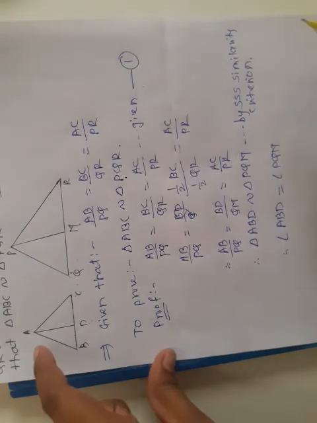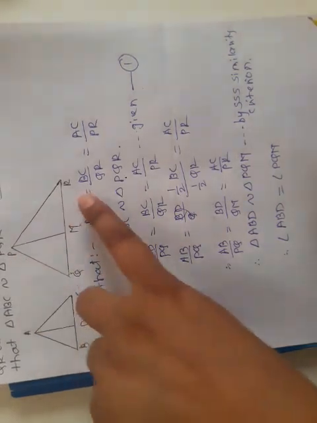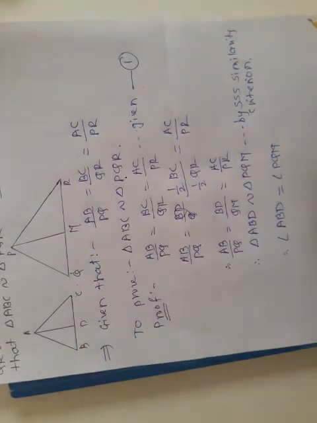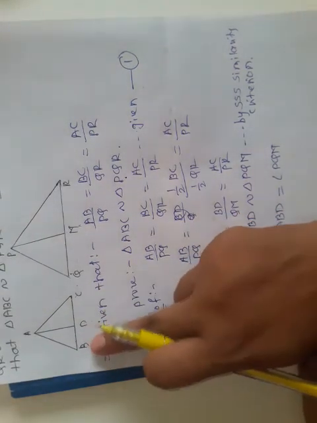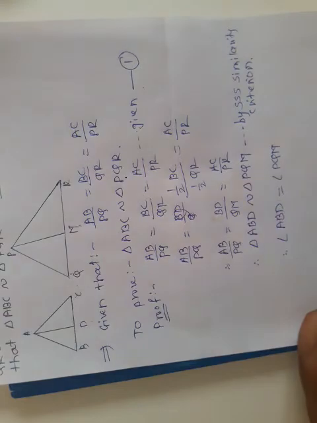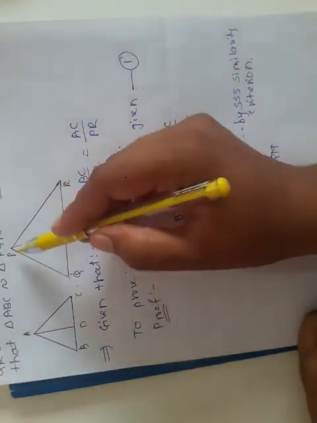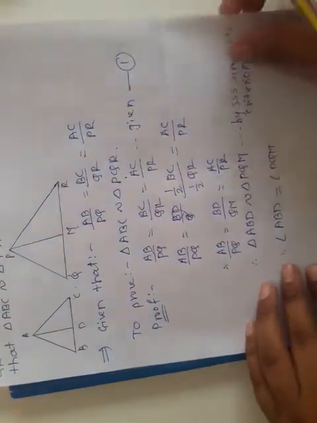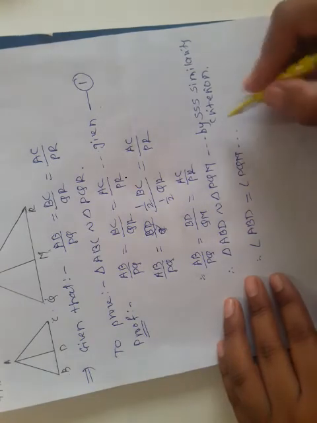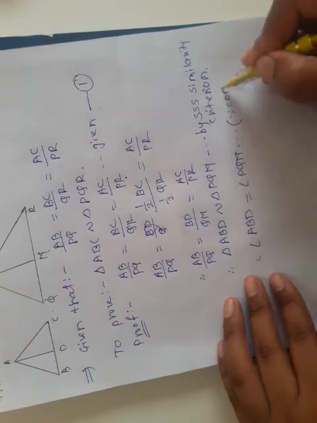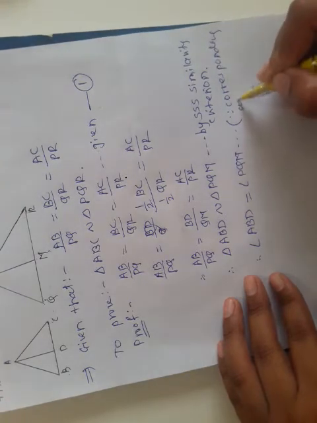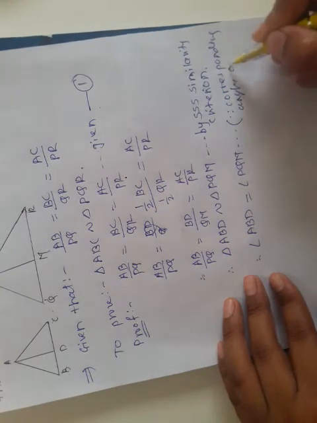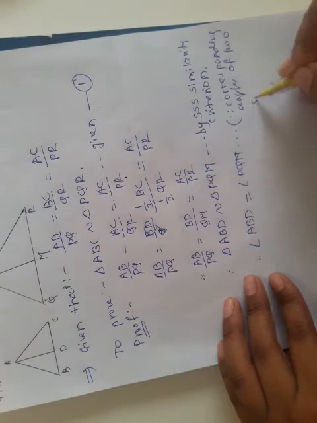If both these angles are equal, then when we extend the BD line to point C, we can also say that angle ABC is equal to angle PQR. So write down here: since corresponding angles of two similar triangles are equal.